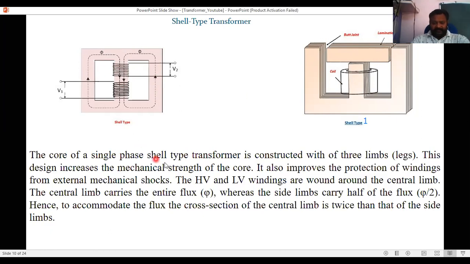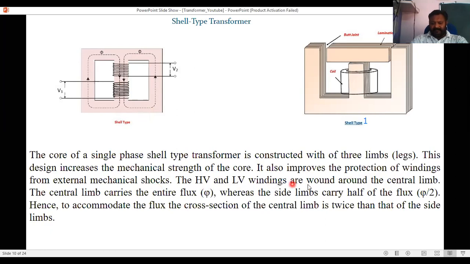The core of a single phase shell type transformer is constructed with three limbs. This design increases the mechanical strength of the core. First, it has good mechanical strength compared to the other type. It also improves the protection of the winding from external mechanical shock.